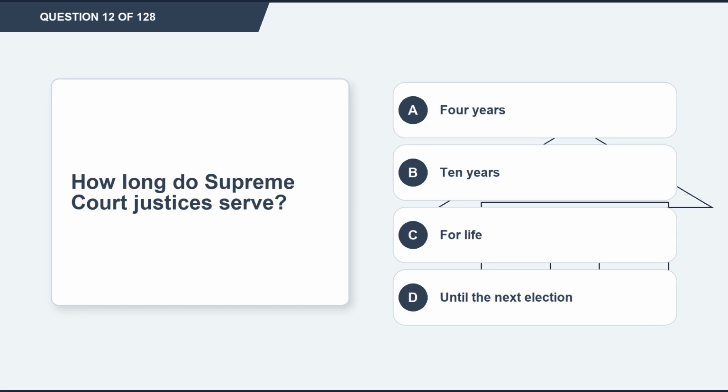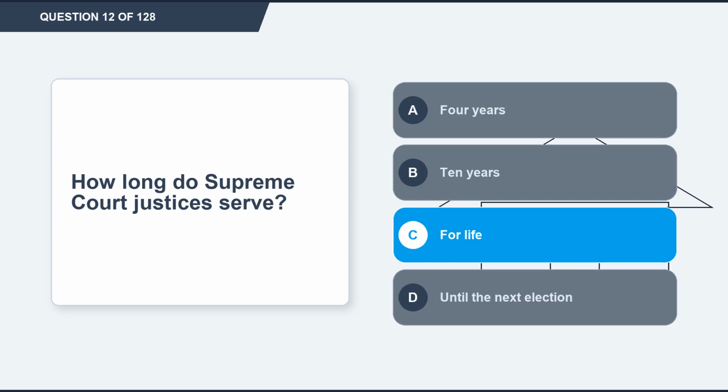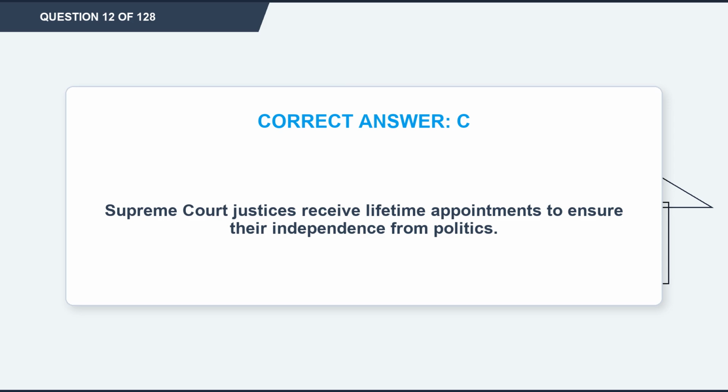Question 12. How long do Supreme Court justices serve? Option A. 4 years. Option B. 10 years. Option C. For life. Option D. Until the next election. The correct answer is option C. For life. Explanation. Supreme Court justices receive lifetime appointments to ensure their independence from politics.